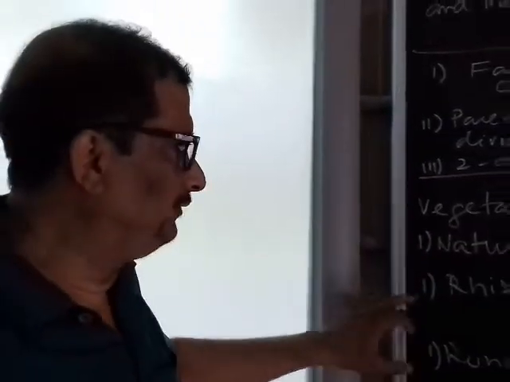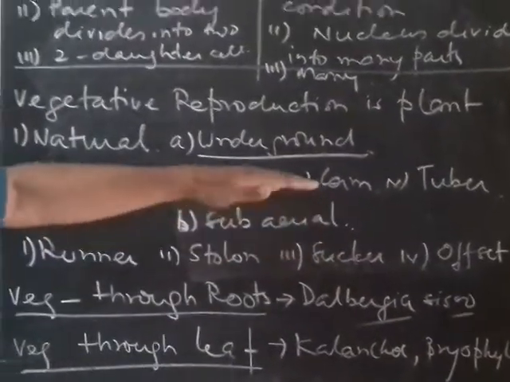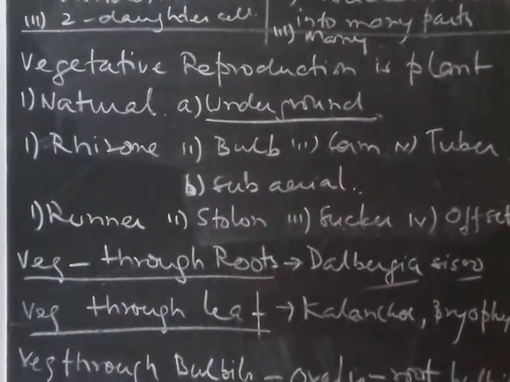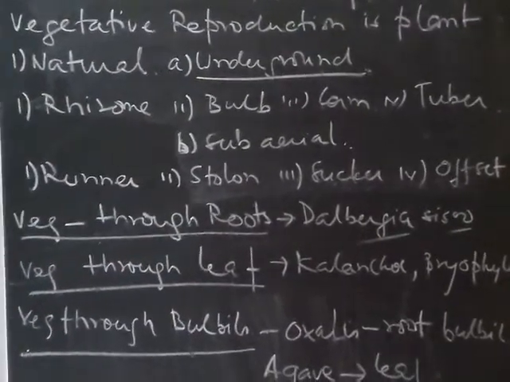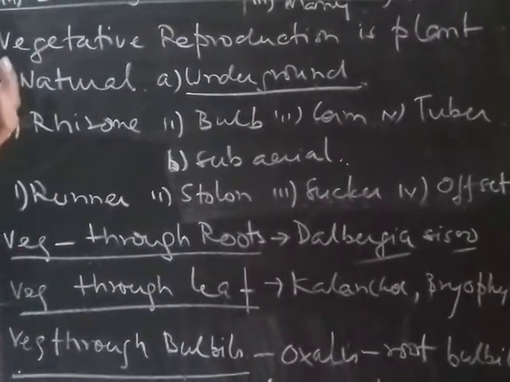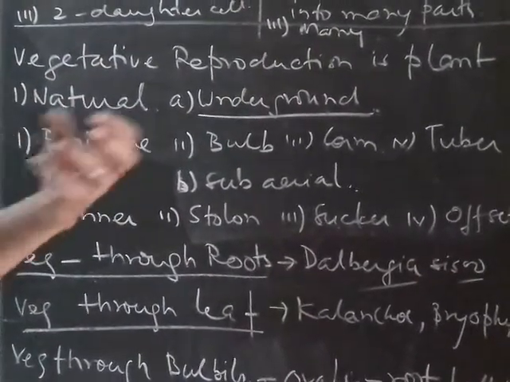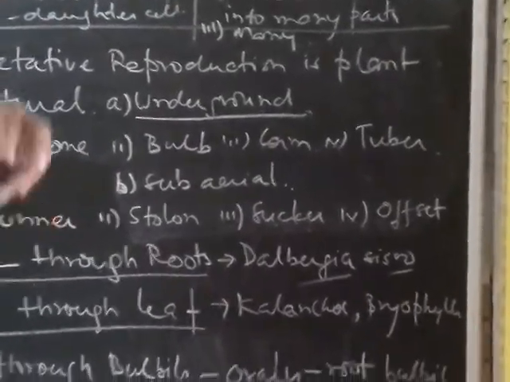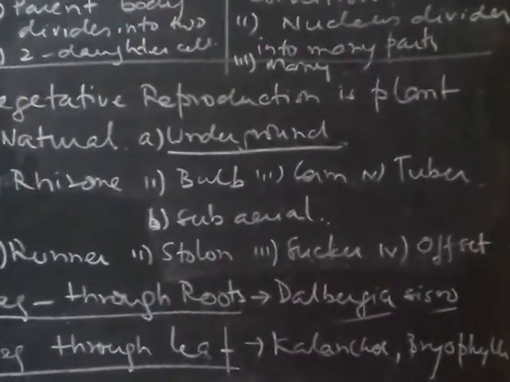So they tide over unfavorable conditions with these different types of vegetative propagation in one season. The next season they do it sexually by producing flowers, going for fertilization and producing the seed. So in one year you see in onion, the bulb grows, and it is used as a condiment, vegetable or spice. Next year if you plant the same onion, it will produce the leaf and the flower, and reproduce sexually to produce onion seeds.